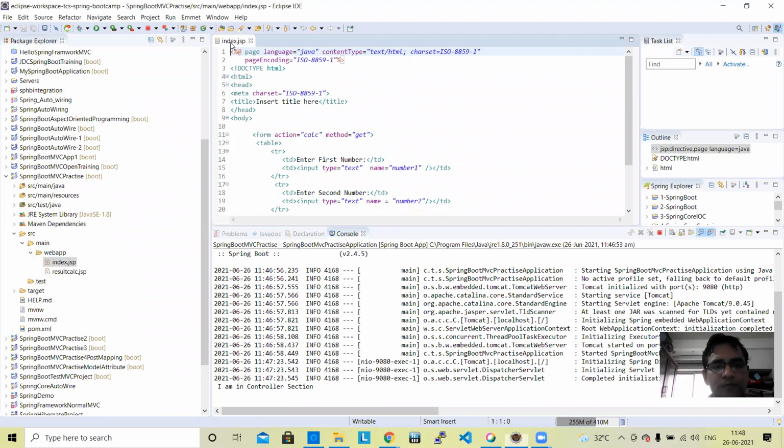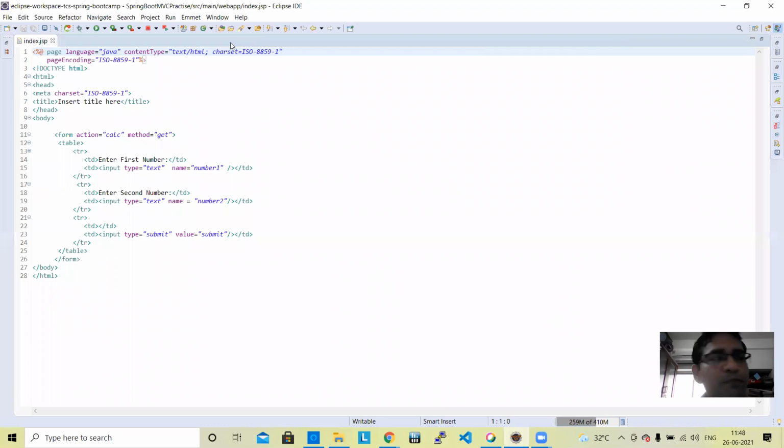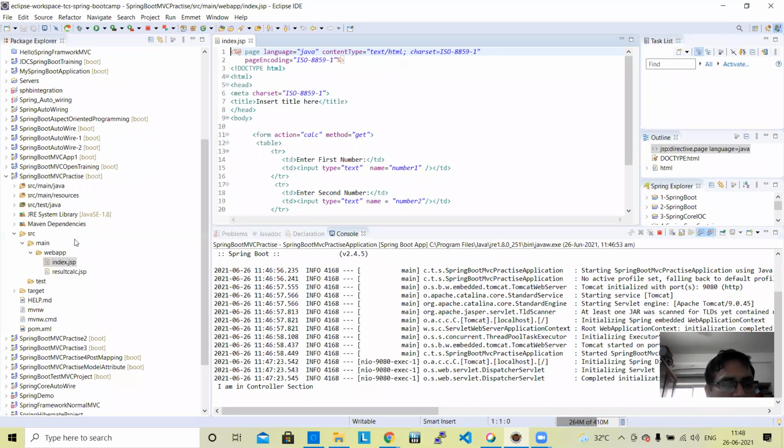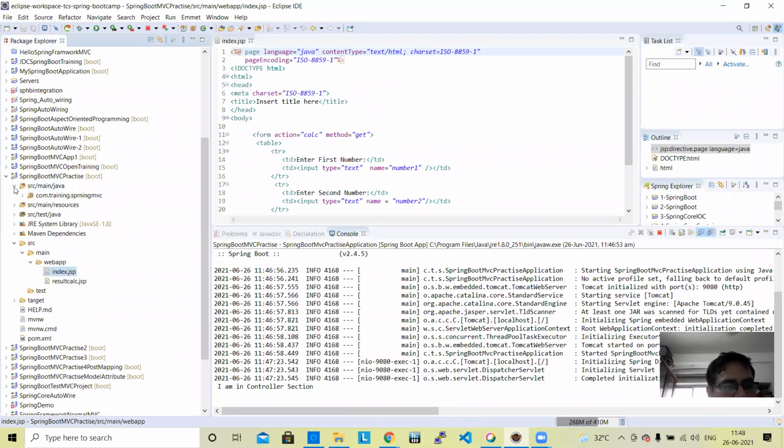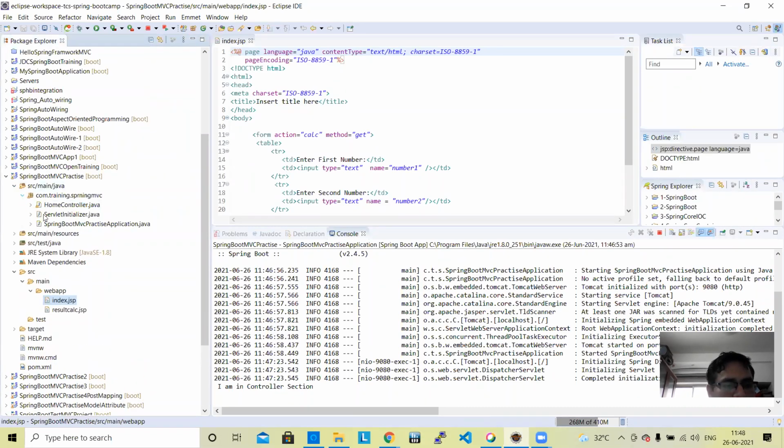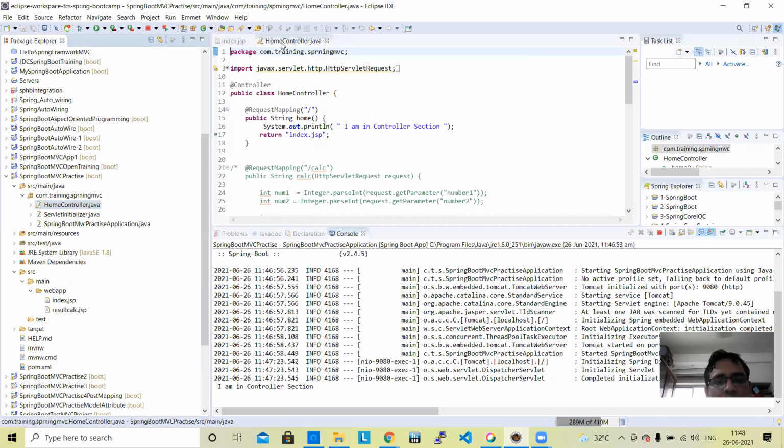This is the first page. Please try to understand an application which is running without security. Enter the first number, enter the second number. The moment we click, where is it going? It is going to the controller, the home controller.